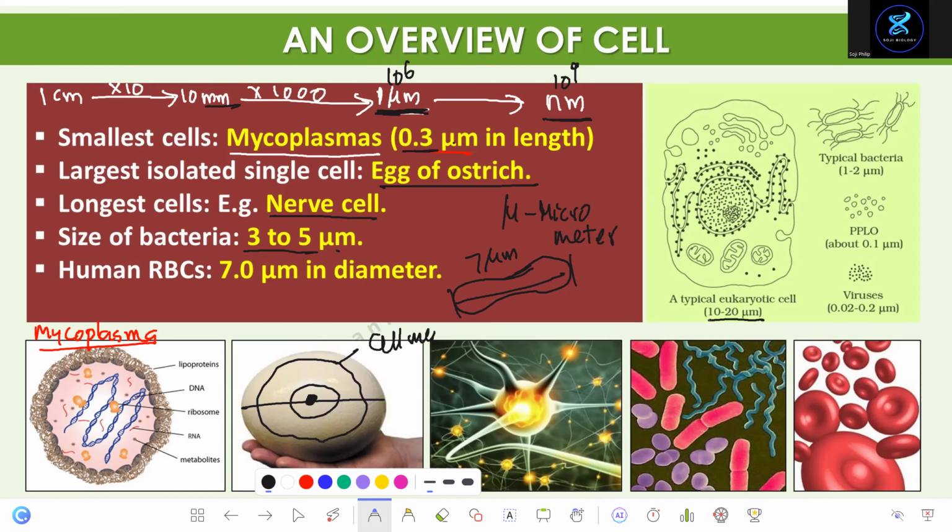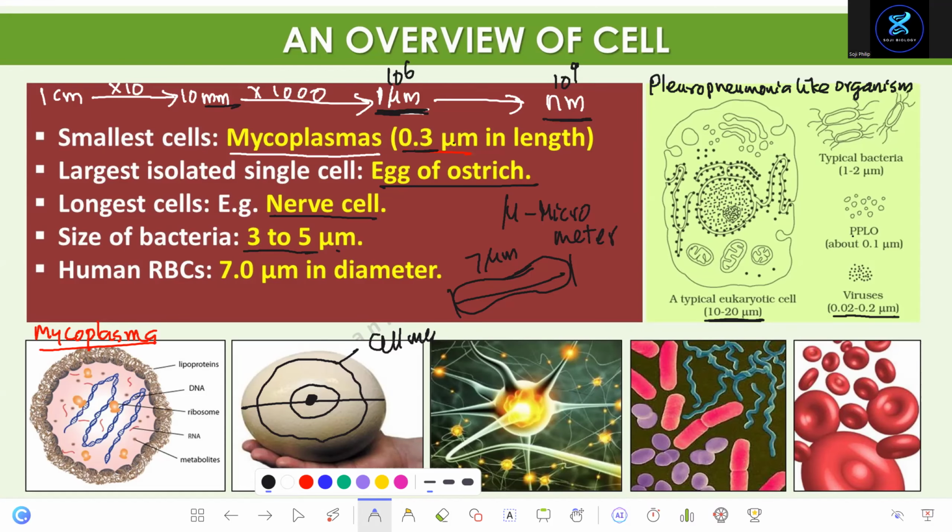Look at the eukaryotic cell, it's larger, 10 to 20 micrometer. Viruses are not cells, okay? They're 0.02 to 0.2 micrometer. And PPLO stands for pleuropneumonia-like organisms.